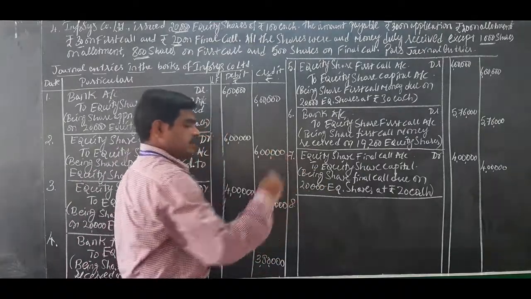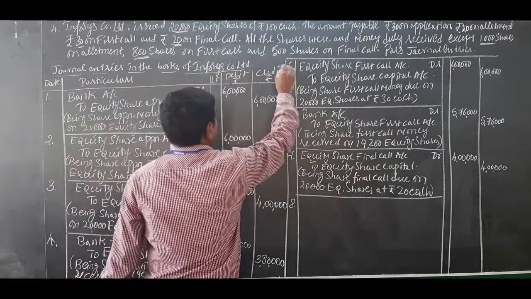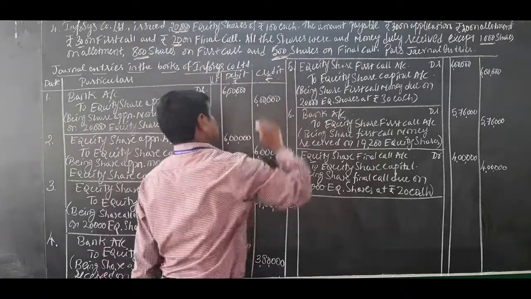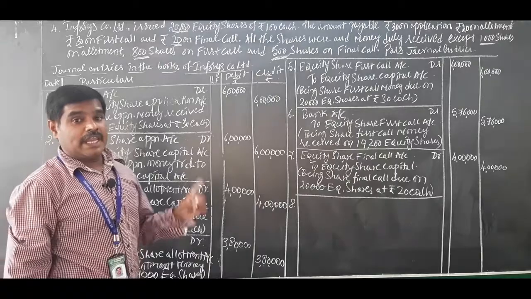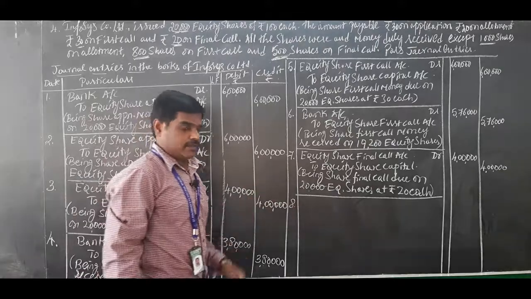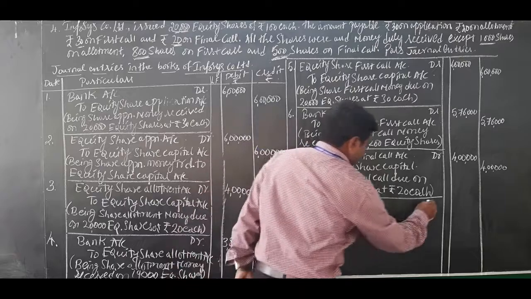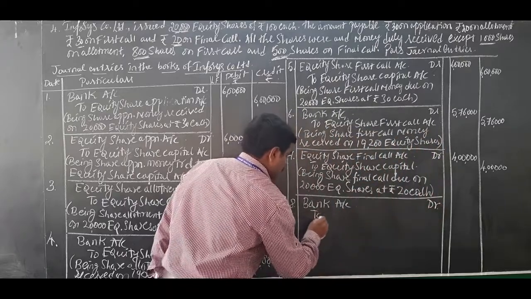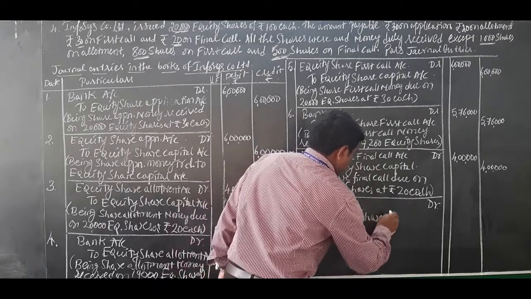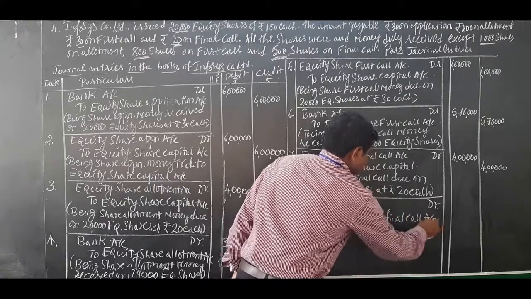Coming to the next one, the 8th one, that is final call money received. So in the final call, how many shares are not received? 500. There are calls in arrears. Out of 20,000, 500 shares not received means received is how much? 19,500. Keep that in your mind. So 19,500 shares' money is received. For that you have to pass the journal entry. So journal entry number 8, bank account debited to equity share final call account.